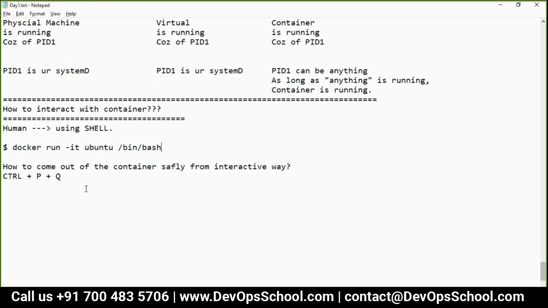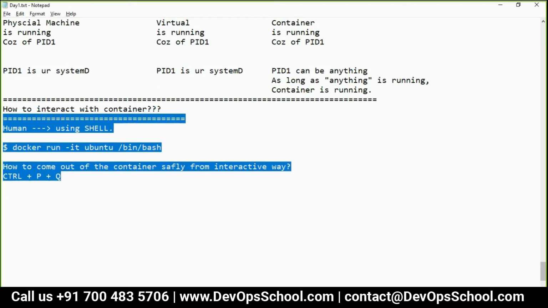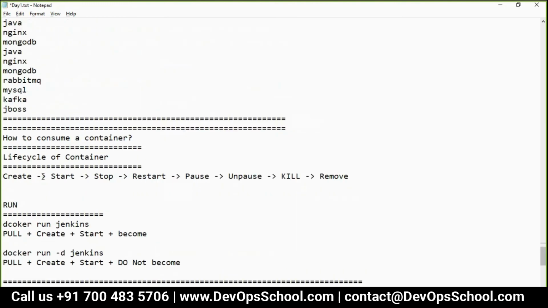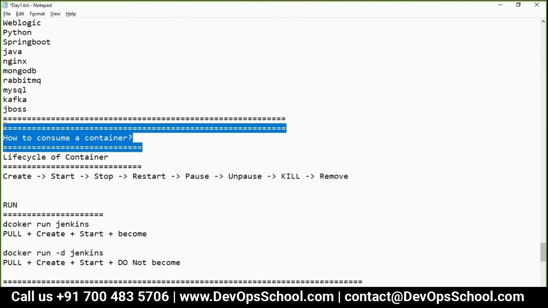Yeah. So please try it out and understand that before working with the container, you understand what is the PID 1 for that container. That understanding is very much required. Now, guys, back to my main topic, which I wanted to hold, and that was how to consume container.